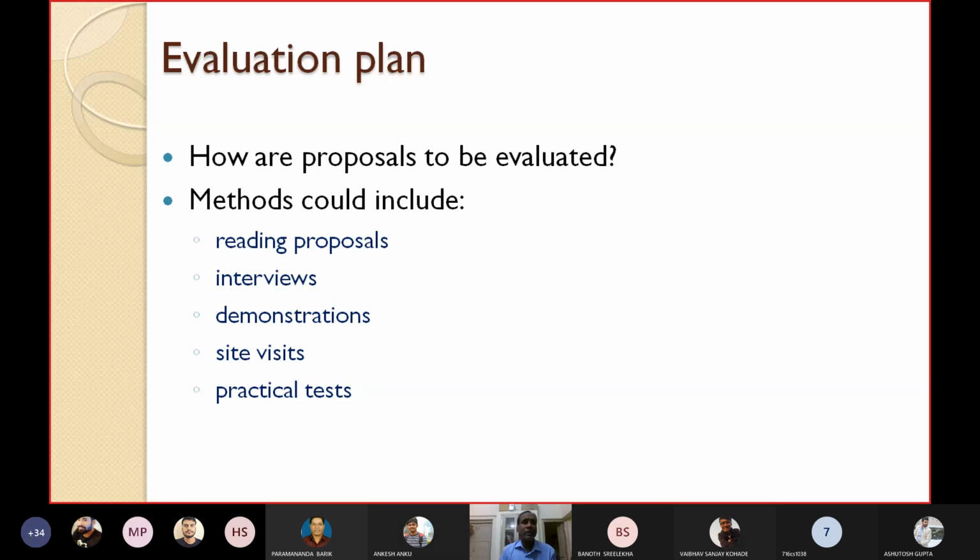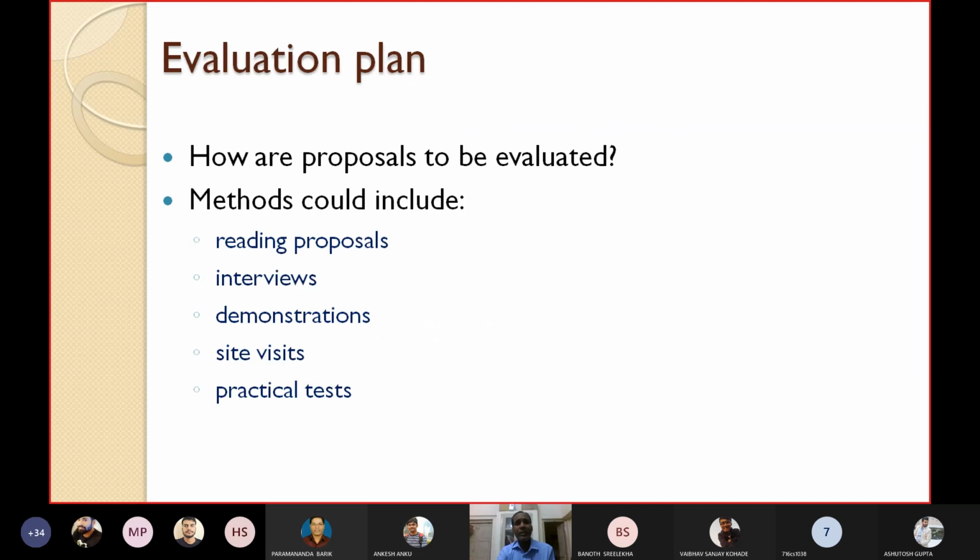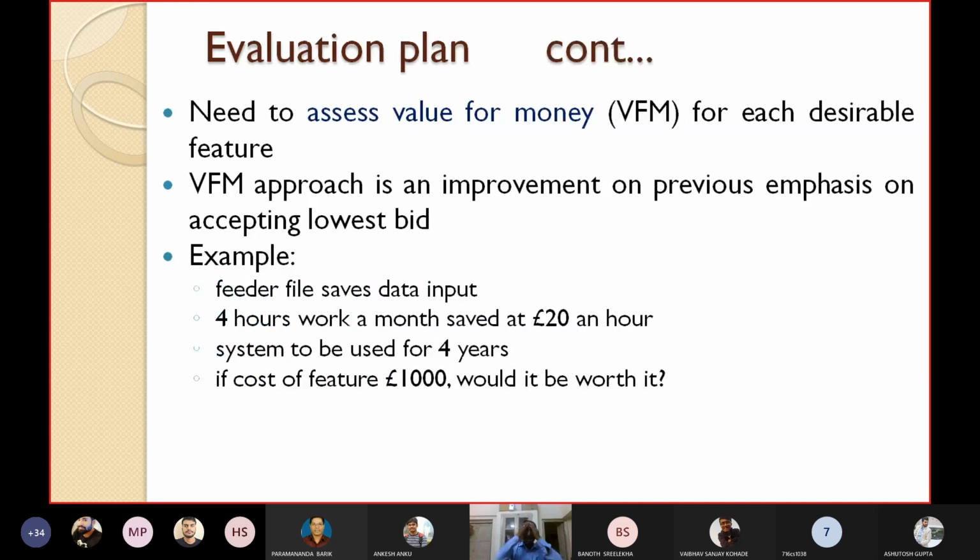These are the various data collection techniques or requirement gathering techniques we have already seen earlier. Please see them again yourself. There is a need to assess the value for money. So in this evaluation plan, we should also assess the value for money.